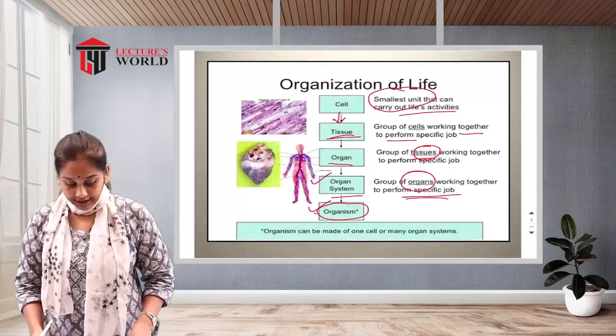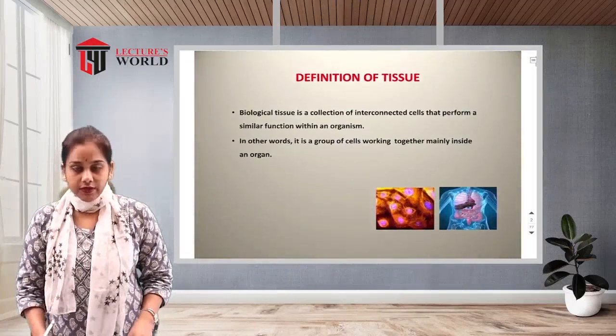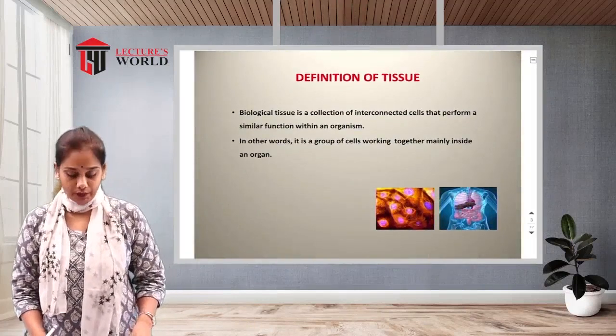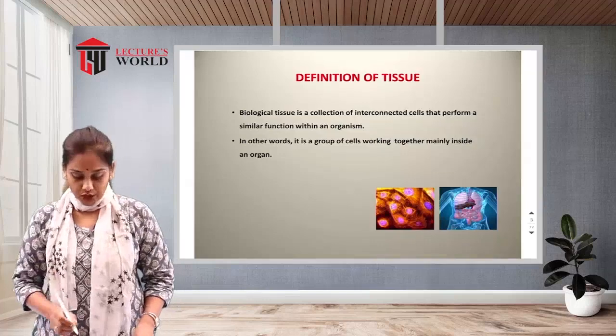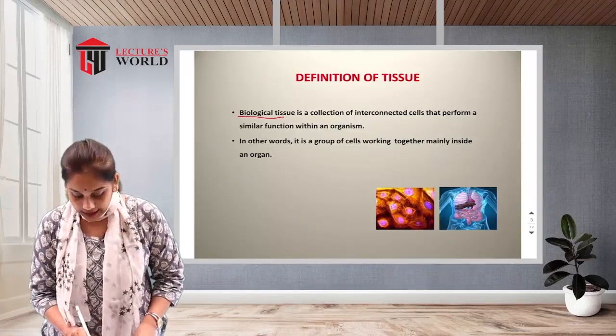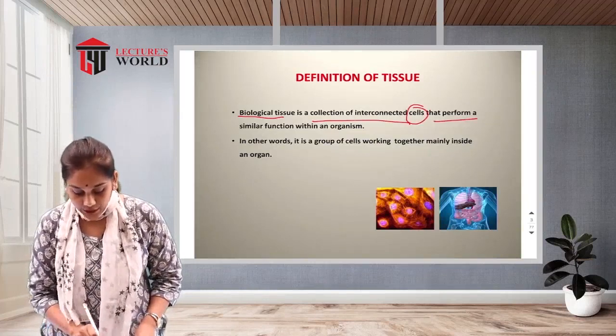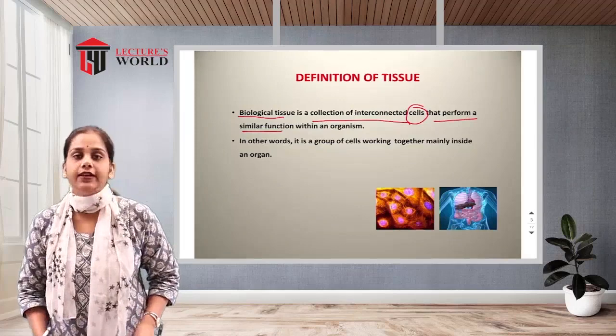So let us start with tissue. First we'll see the definition of tissue. Tissue means a biological tissue. It is a collection of interconnected cells that perform a similar function within an organism.